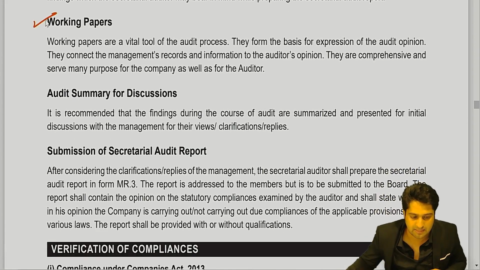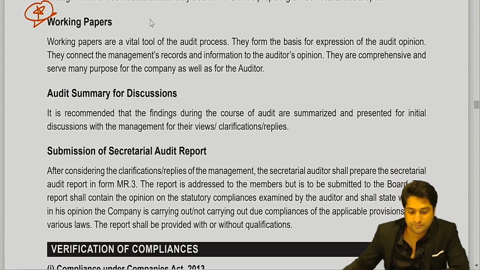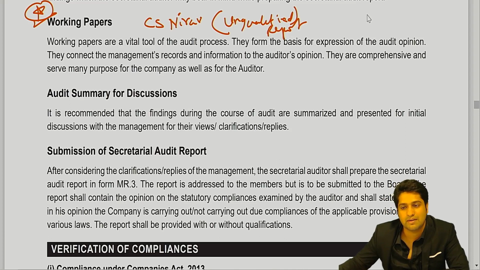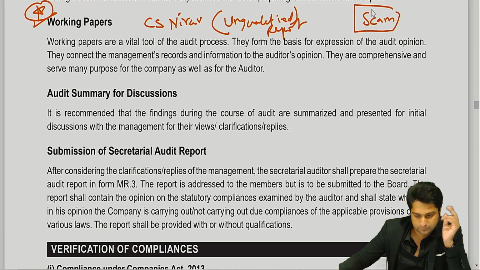Working papers are to be maintained. This is the most important, because let's say, as we were discussing, CS Nirav did an audit and gave a clean report. A clean report is also called an unqualified report, a no-mistake report. And tomorrow we came to know that the company came under a scam. It was actually a scam. Who do you think they will go and ask?